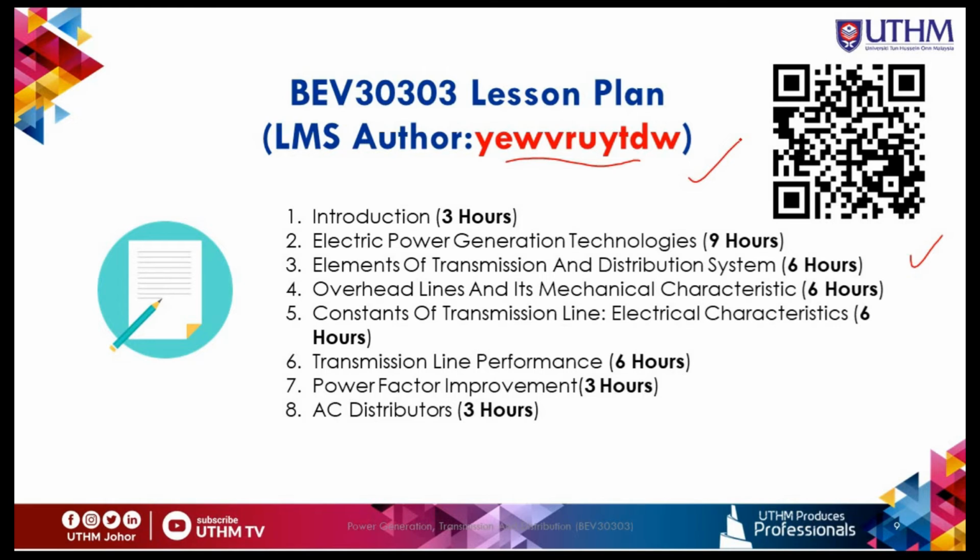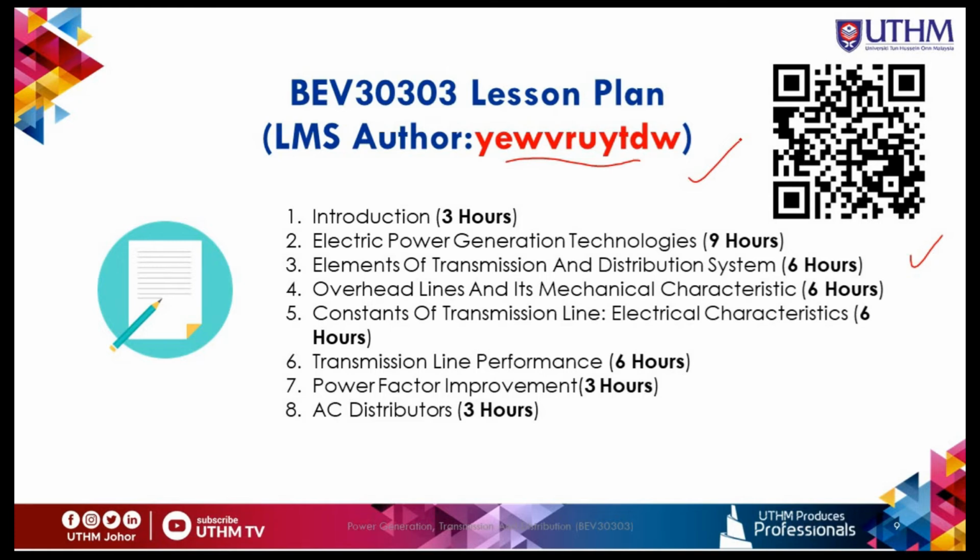And then the second chapter is electric power generation technologies. I estimate this will take about 9 hours because it will involve theory. It has around 220 plus slides for this chapter.